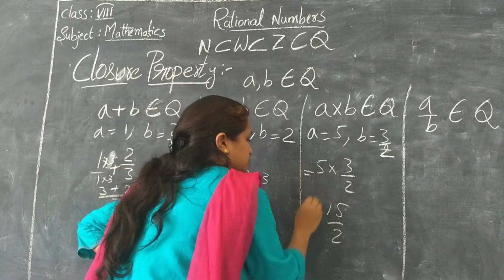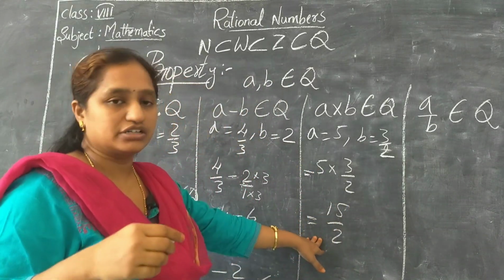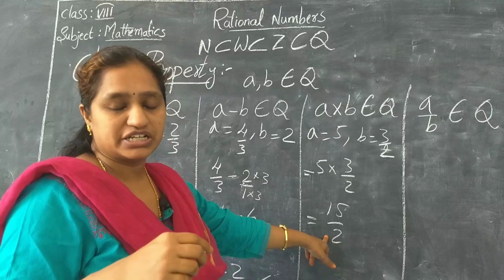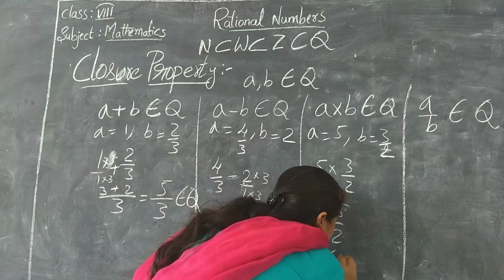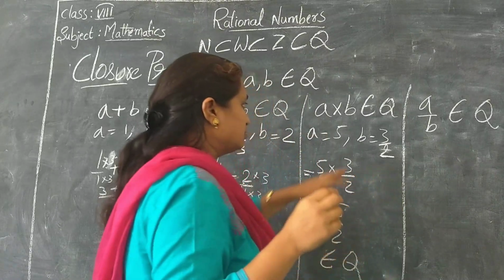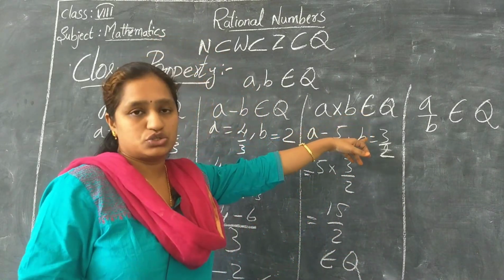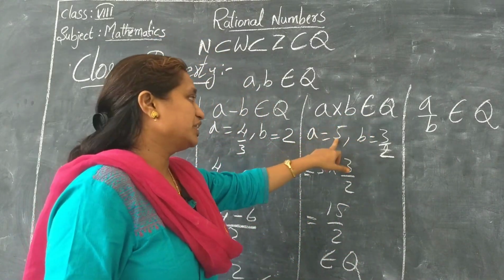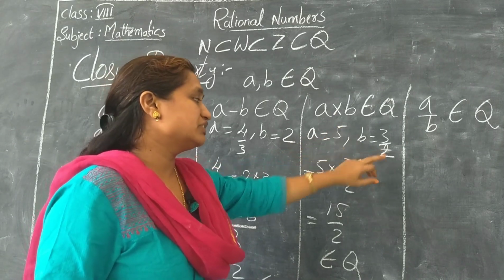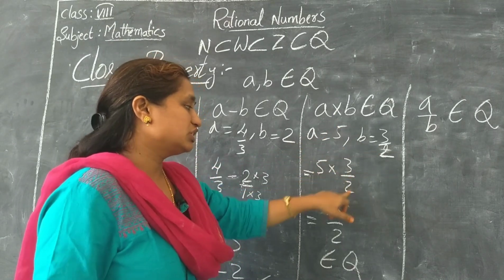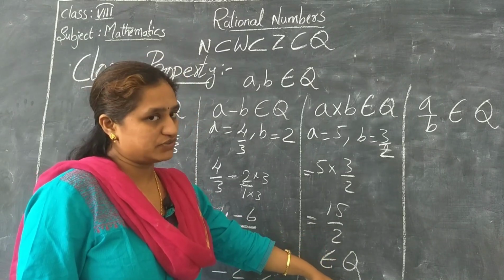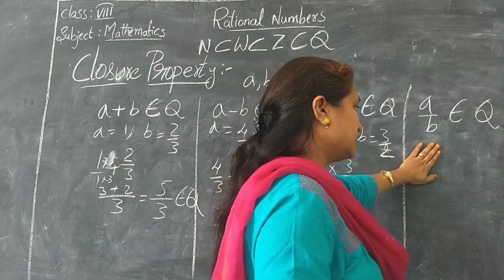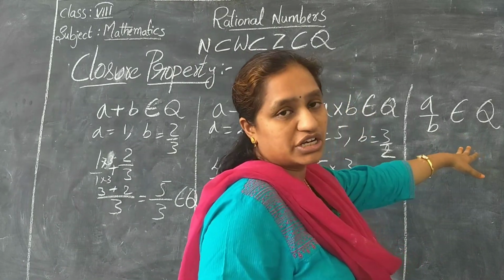Is it clear? So 15 by 2, is it a rational number? Yes, it is. So this belongs to the rational numbers. If I put 0, it also belongs to the rational numbers. If I put A is equal to 0 and B is equal to 3 by 2, then 0 into 3 by 2 is 0. 0 also belongs to the rational numbers. Is it satisfied? Yes.